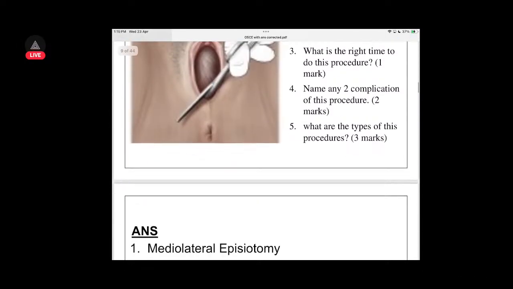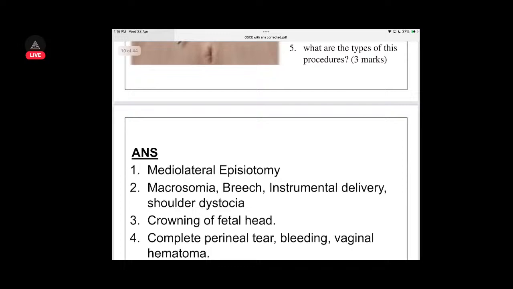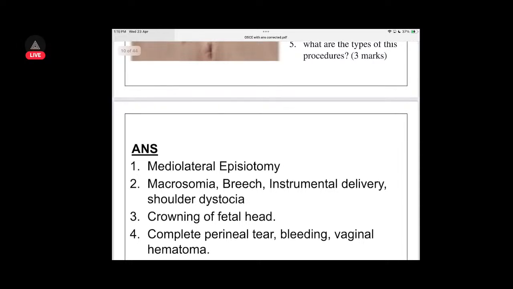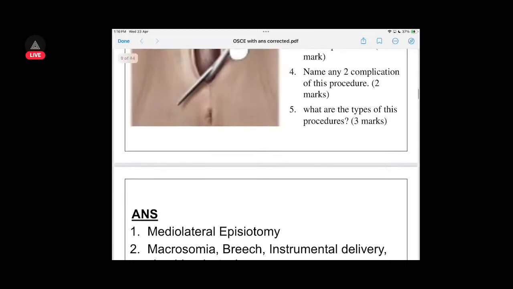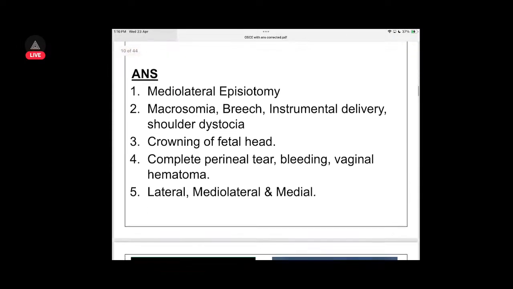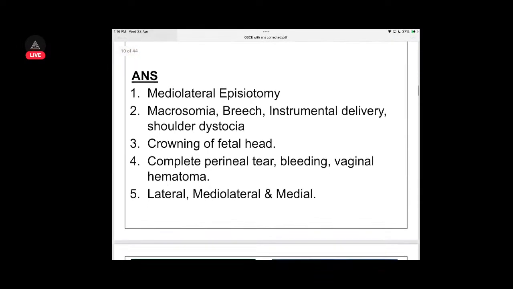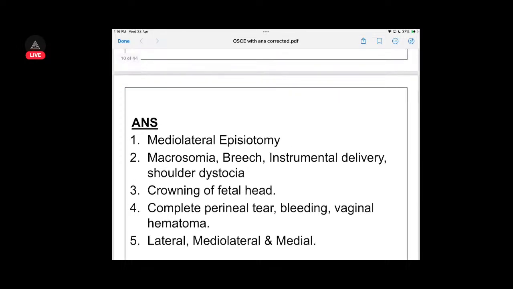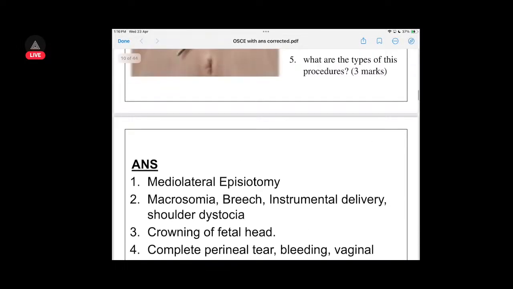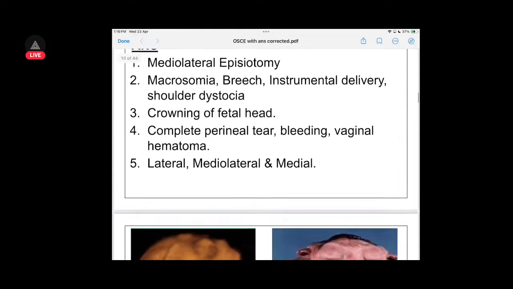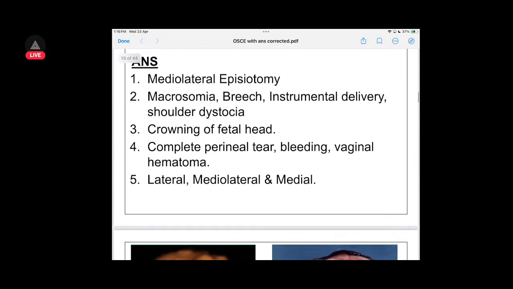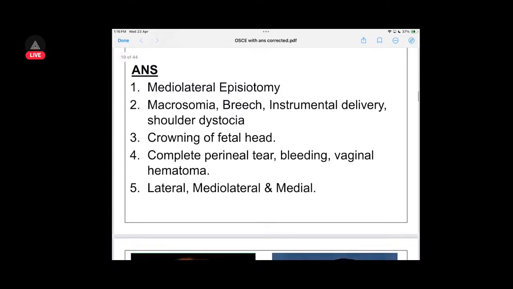Okay, indications to do this procedure: in case of macrosomia, when the baby is very big; in case of breech baby; and in case of instrumental delivery and shoulder dystocia, where the shoulder is getting blocked. Then it is done during crowning of the head. Complications: complete perineal tear can occur, bleeding can occur, vaginal hematoma can occur. And types you have lateral, mediolateral, and medial. Medial is just downwards, mediolateral is 45 degrees, and lateral I think is 90 degrees.